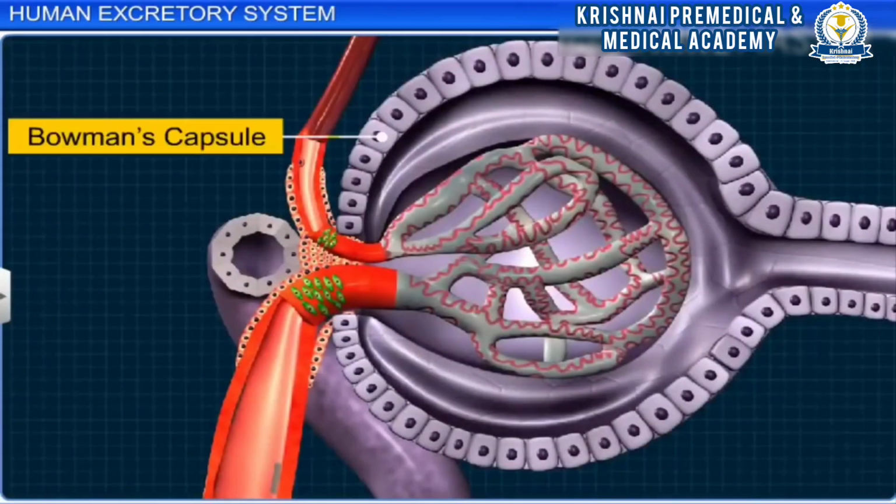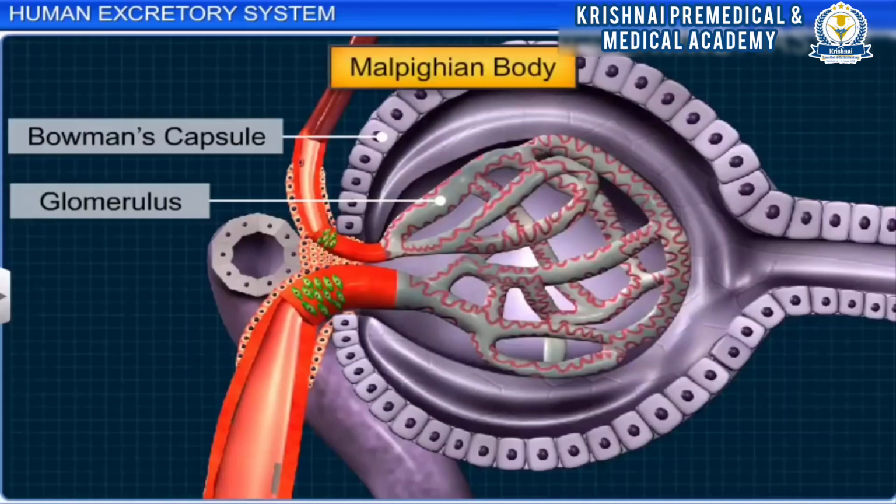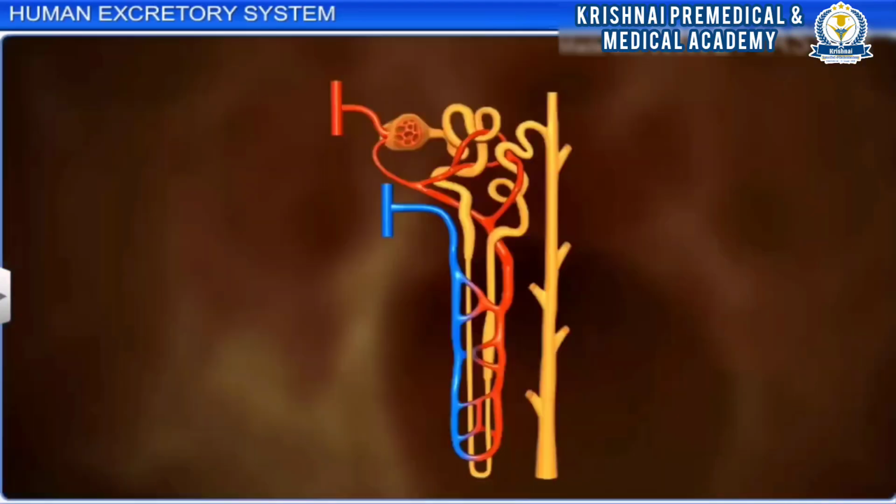The Bowman's capsule is a double-walled funnel-shaped structure that encloses the glomerulus. It collects the glomerular filtrate. The Bowman's capsule together with the glomerulus is called the Malpighian body or renal corpuscle.